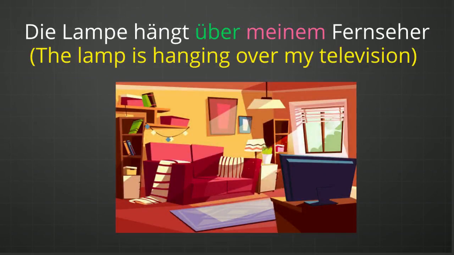Die Lampe hängt über meinem Fernseher. Fernseher is a masculine gender noun. Die Lampe is the subject in the sentence. Die Lampe hängt, the lamp is hanging. It is already there, it is hanging there. No one is hanging it now. There is no motion. The lamp is in a stationary, stable condition. So we have to consider this über as a dative preposition.